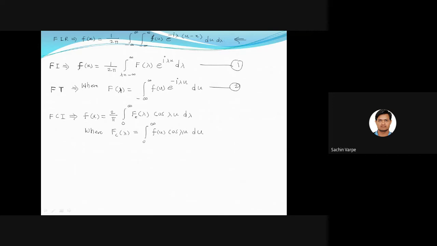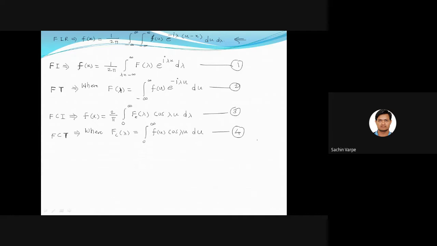Is this clear? So this is called Fourier cosine transform. Formula number 3 and 4.